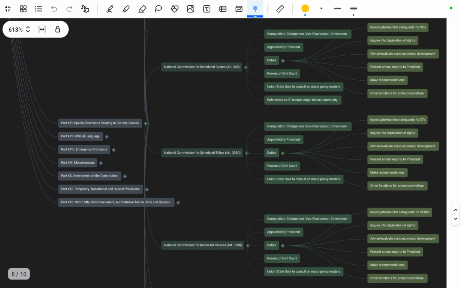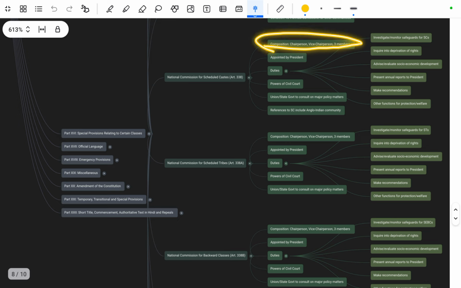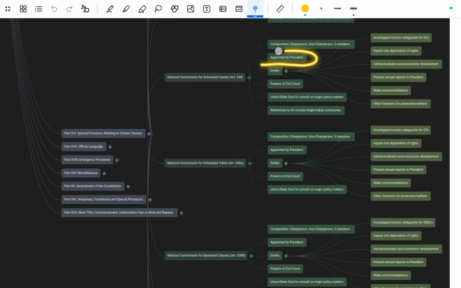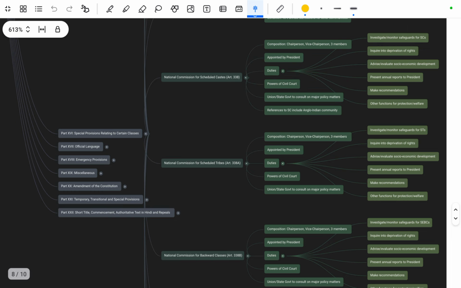Okay, so next is Article 338, that is the National Commission for SC, for Scheduled Caste. In this, the composition is a Chairman, a Vice Chairman and 3 Members, appointed by the President. Their duties are to investigate, monitor and safeguard for SC, and inquire into deprivation of rights. Next, they advise and evaluate the socio-economic development, and present an annual report to the President of India and make recommendations. Other functions for protection and welfare also, they take these types of actions.